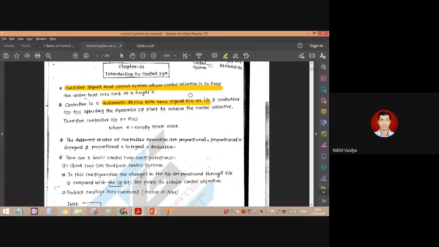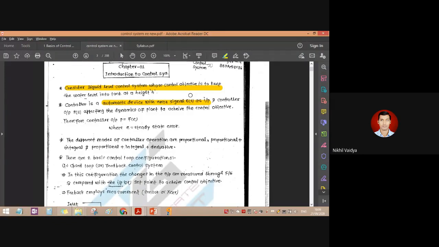So for that we require an element called a controller. For that we require a controller which will control that input. So generally it is a sensor. In a basic block diagram of a control system, we see that it is a sensor.